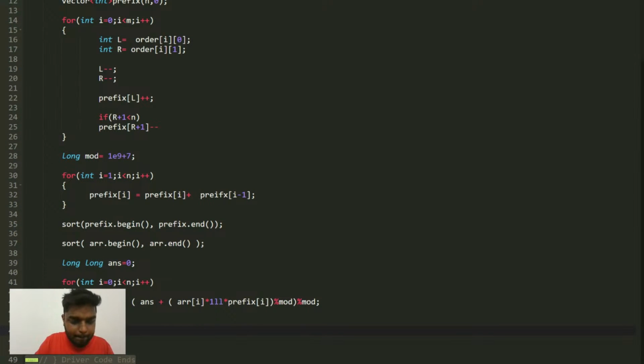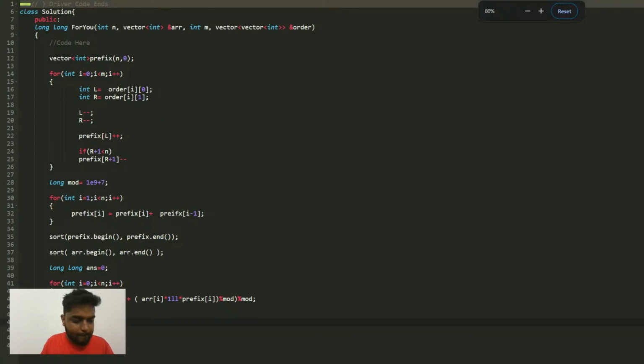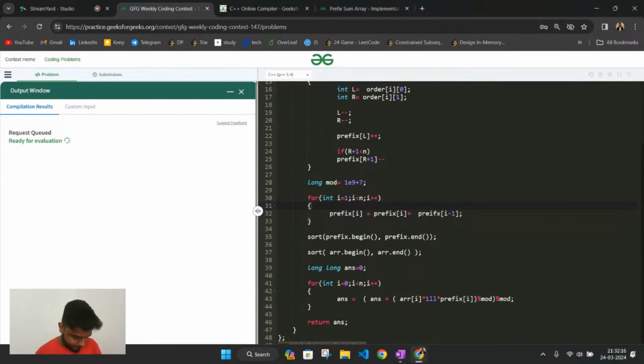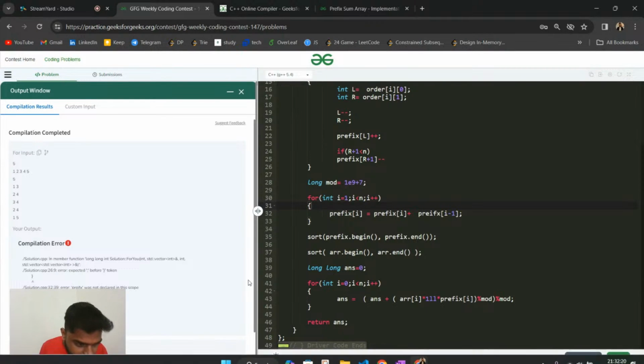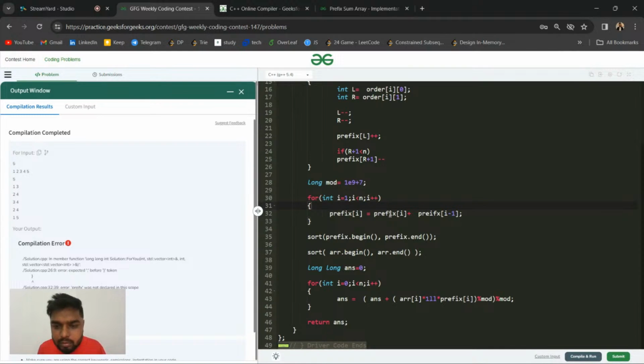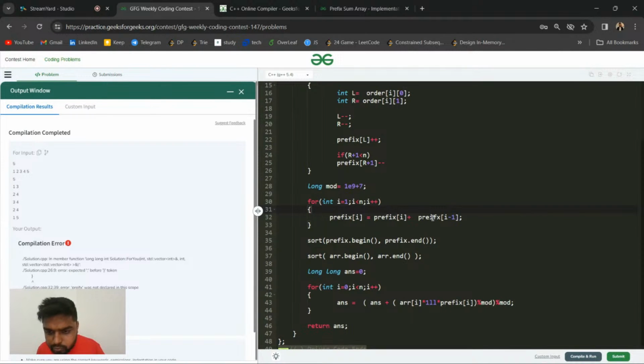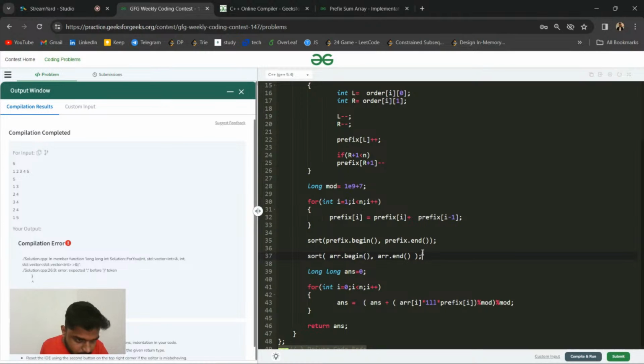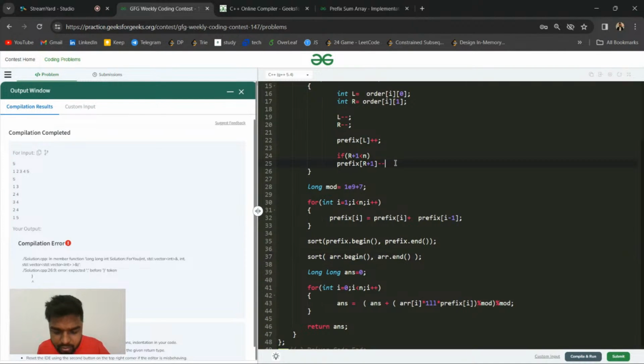Let's check. In line number 26 I am missing a colon here.